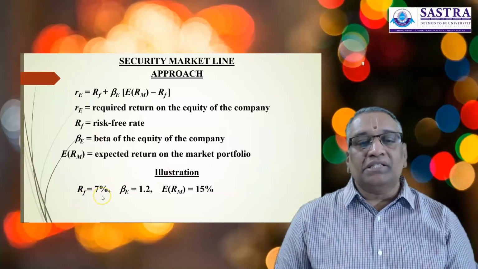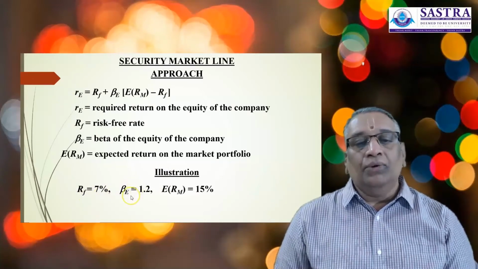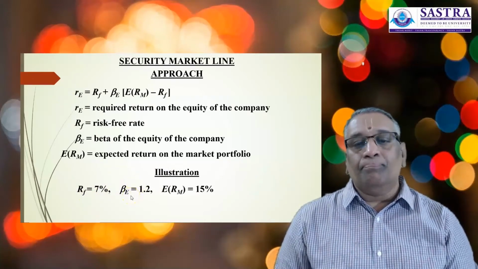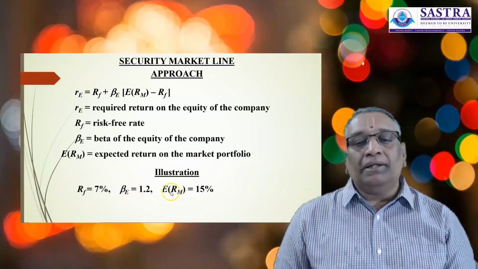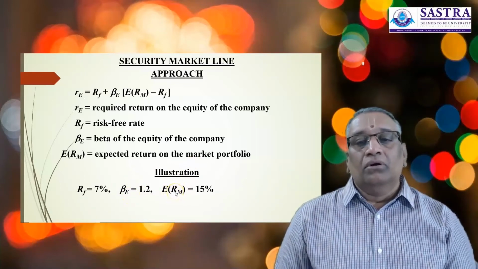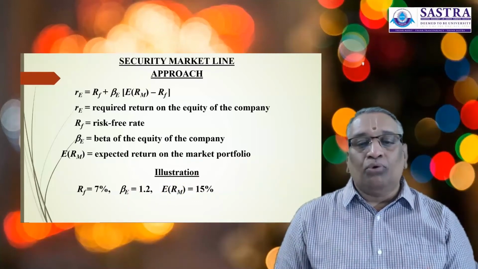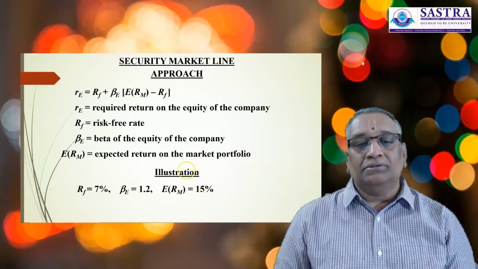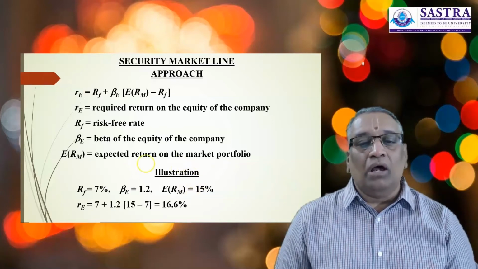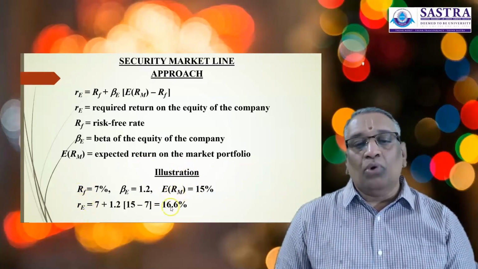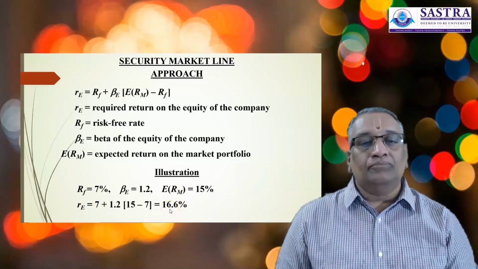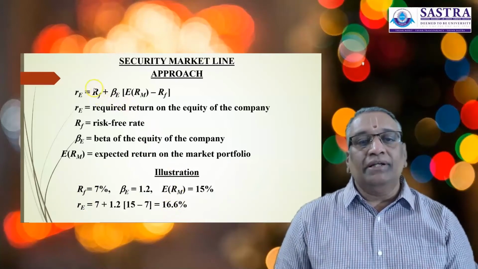If the risk-free rate is 7%, the equity beta is 1.2, and the expected return on the market portfolio is 15%, substituting the numbers in the formula, you get the return on equity at 16.6%.